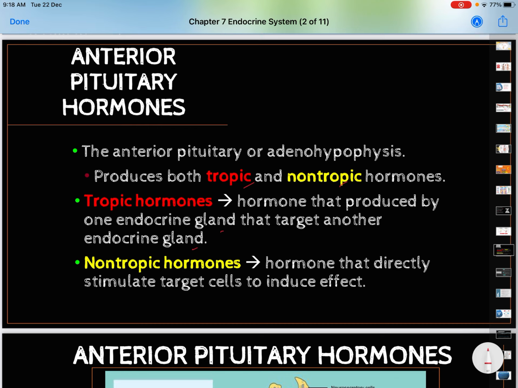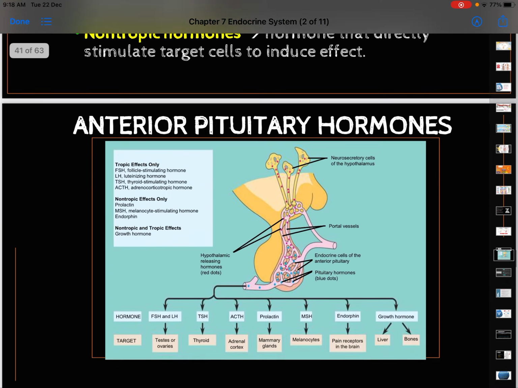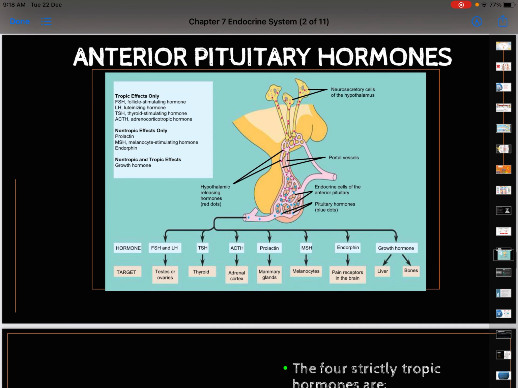Meanwhile, a non-tropic hormone is a hormone that directly stimulates target cells to induce the effect. Let's see the tropic ones first: FSH and LH, TSH, and ACTH.